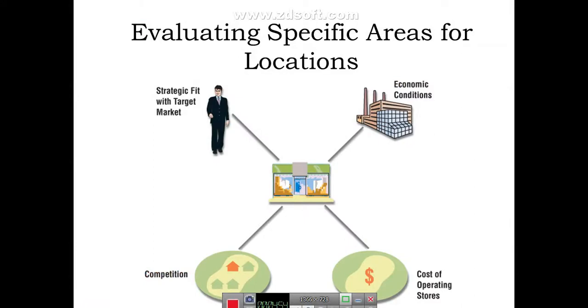Evaluating specific factors for locations. The site will be the place where the store will be started. But for that site or store, from where will the customers come? Customers will come from the surrounding areas. That surrounding area in retailing terms is referred to as a catchment area.